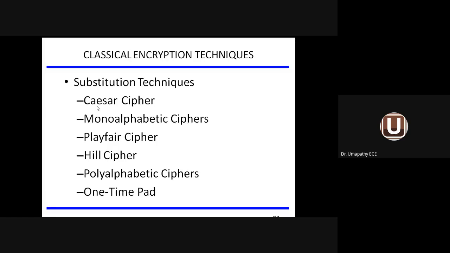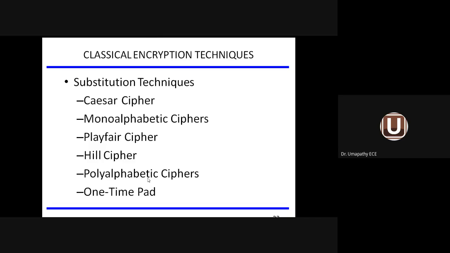Cipher means algorithm. One is called Caesar cipher. If you make a single letter substitution, it is called mono-alphabetic cipher. In the case of Caesar cipher, I can use 3 times shifting from the position of the letter. Then we come across Playfair cipher, Hill cipher, and polyalphabetic cipher.